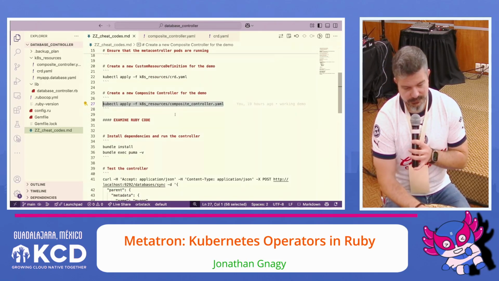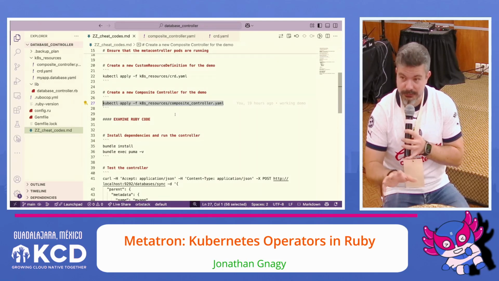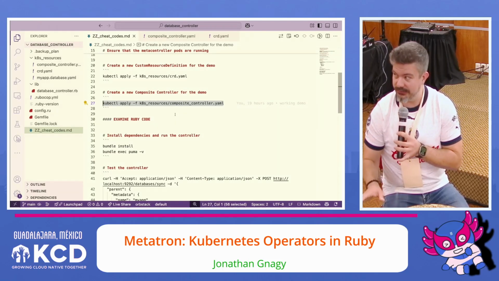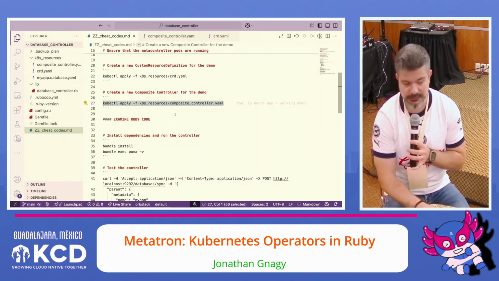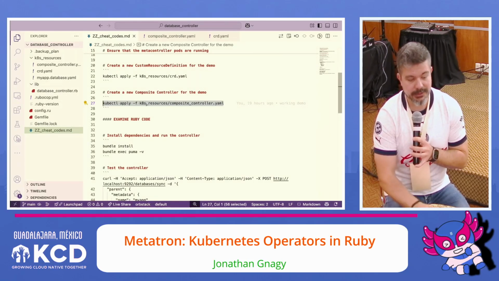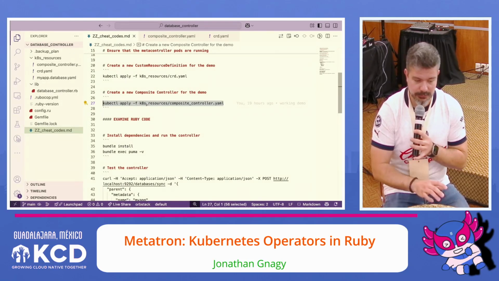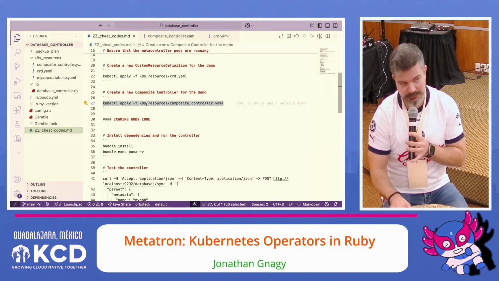Okay, so we've created the composite controller. So now Metacontroller knows to watch out for databases, and it knows what to talk to whenever it finds it. So now we're going to look at the code that I wrote in Ruby that uses Metatron.